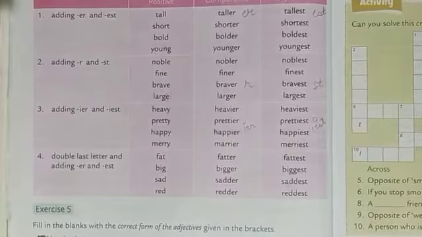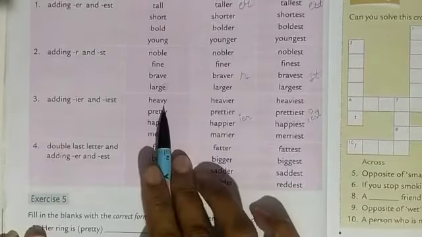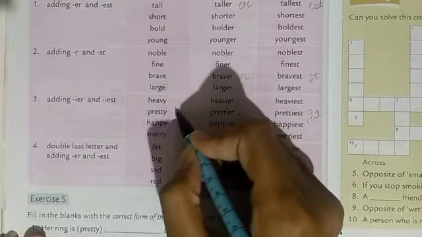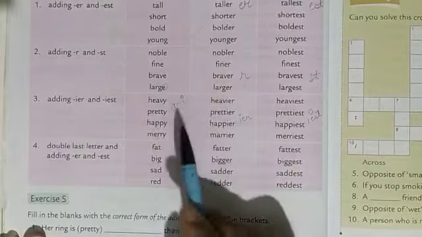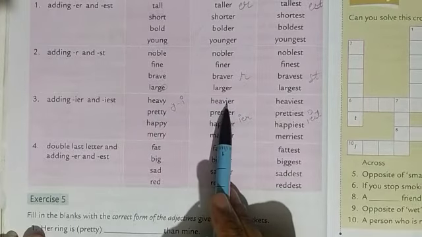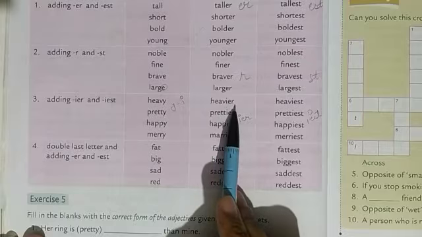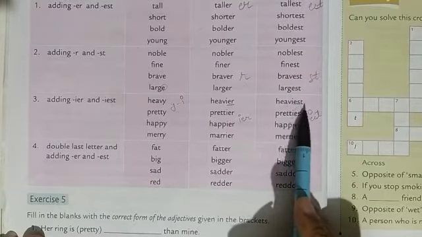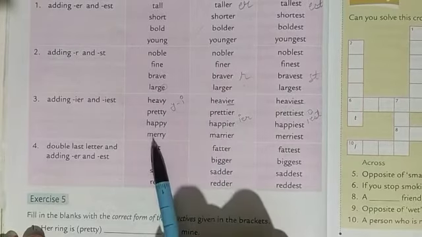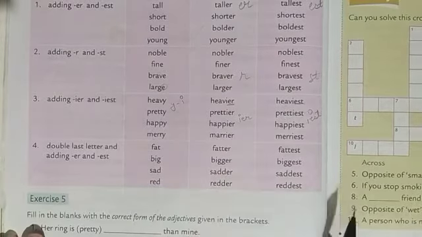Okay, why? Because your y when changed into comparative will become i. Okay, y will change into i. So see, heavy, y turned into i, heavier. Understood? Heaviest. Pretty, prettier, prettiest. Happy, happier, happiest. Merry, merrier, merriest.